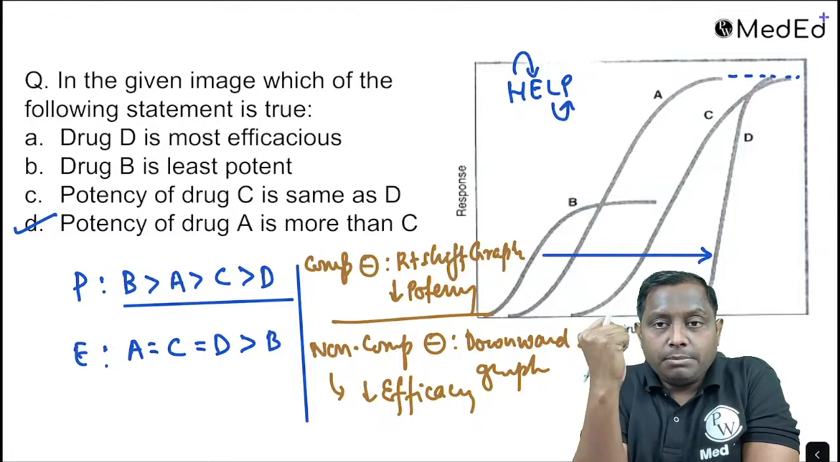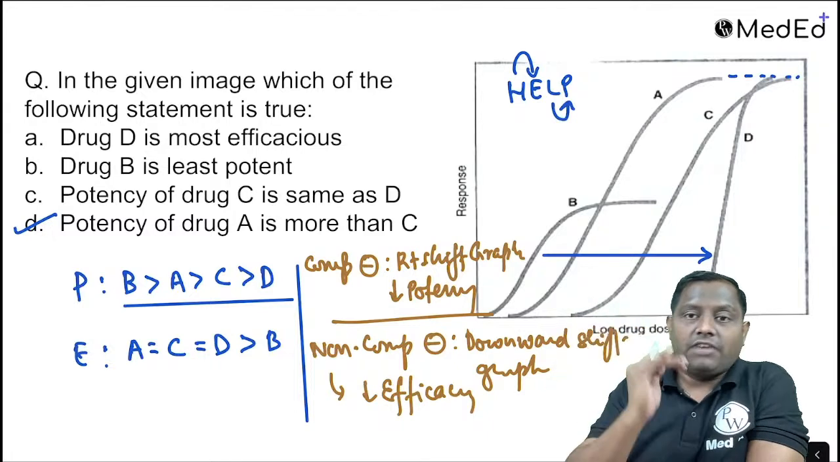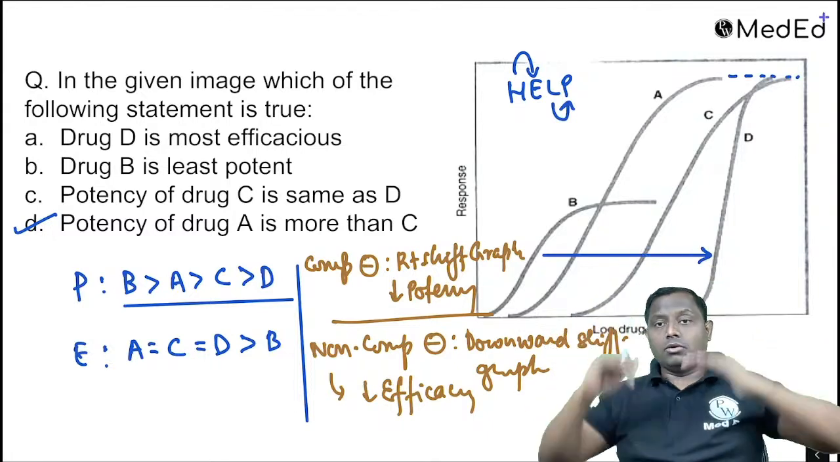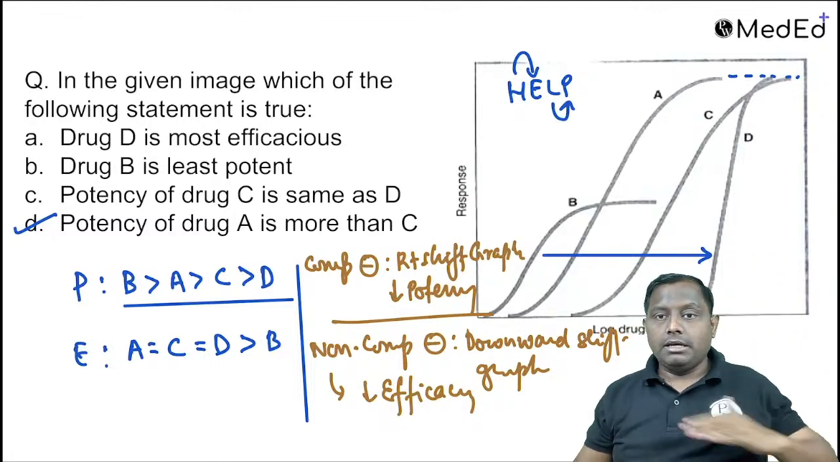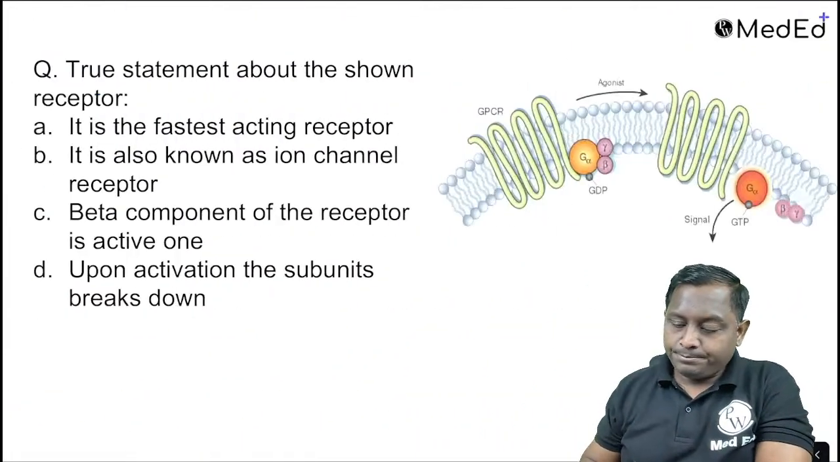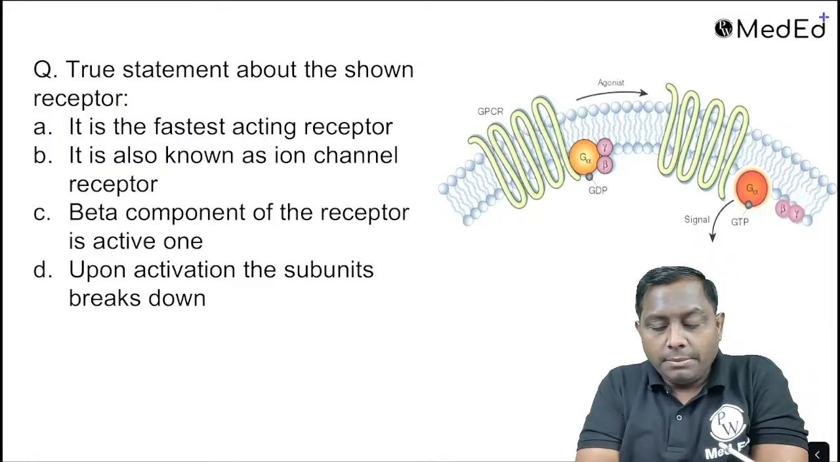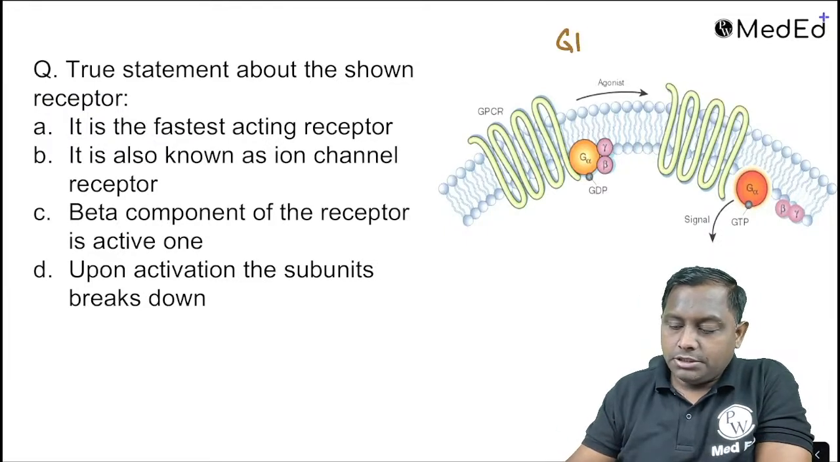P for potency, P for power, efficacy Eiffel Tower. Eiffel Tower क्यों फेमस है, because of its height. तो हाइट देखना है एफिकेसी में, और पोटेंसी में सिर्फ देखना है X axis पे, है ना, लेफ्ट से राइट पोटेंसी will go. Now about the shown image, this is one of the images of the G protein coupled